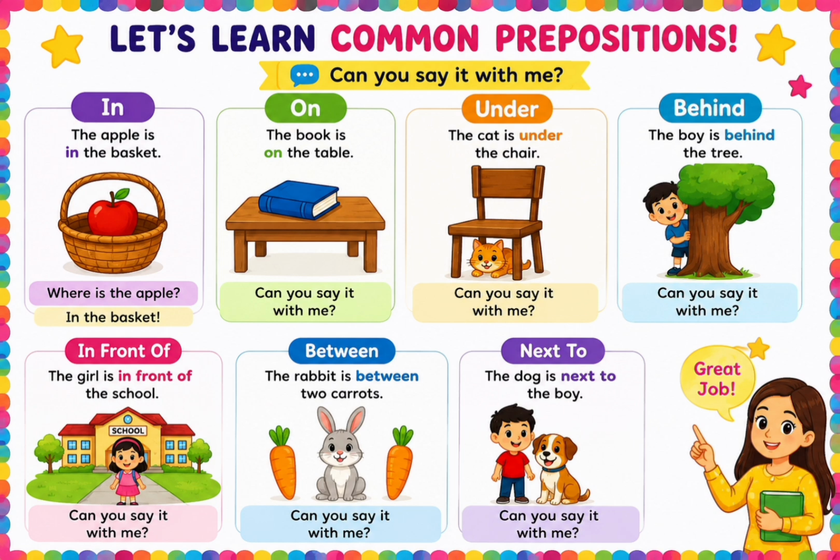Now bachcho, look at the last image. A boy and a dog. Are they far away? No. Are they side by side? Yes, we say the dog is next to the boy. When two things are beside each other, we use next to. Everybody say next to the boy.